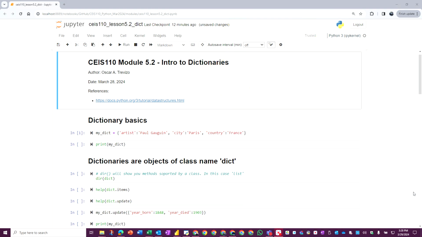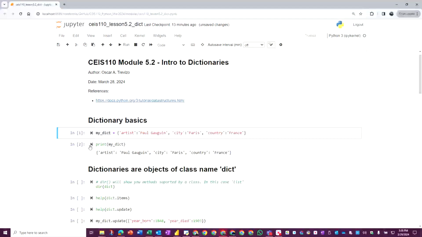All right, so then let's continue running our code. I just ran the first piece of code that assigned the dictionary to my underscore dict. So if I print it, you're going to come back and you're going to see the dictionary. And as you can see, it has the scrolly brackets at the beginning and at the end. And inside, you have the pairs separated by commas.